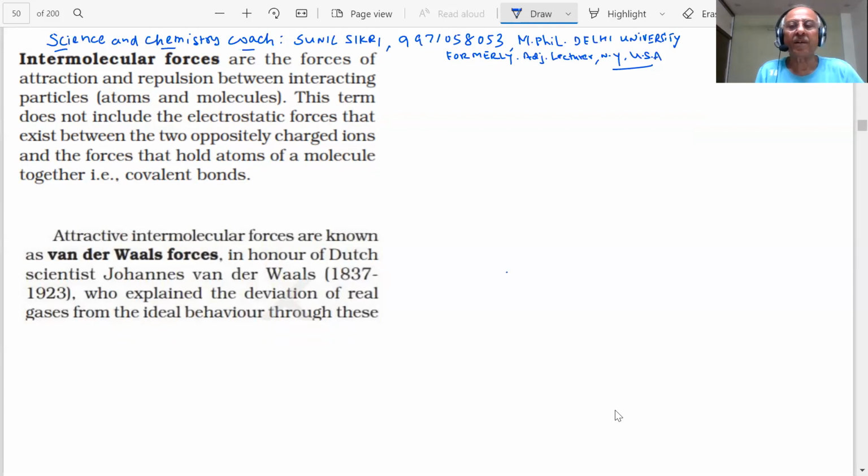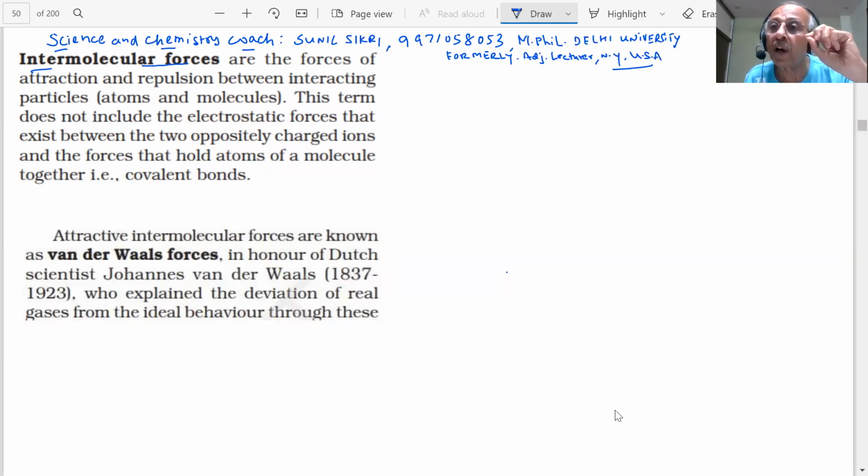Very important topic, as you can see on the screen, students. The topic is intermolecular forces. Why are we interested in studying the intermolecular forces of attraction between the particles which make up the matter? If I say water is there, then you are saying water is H2O molecules.